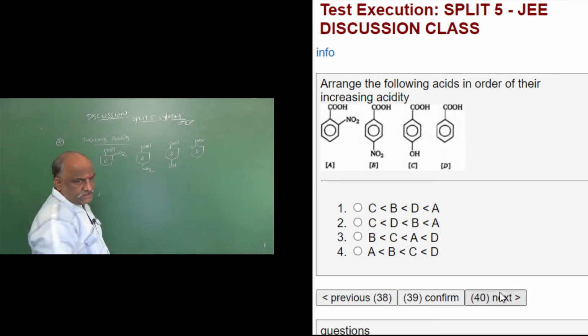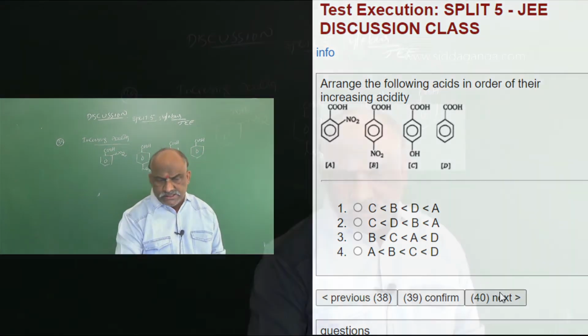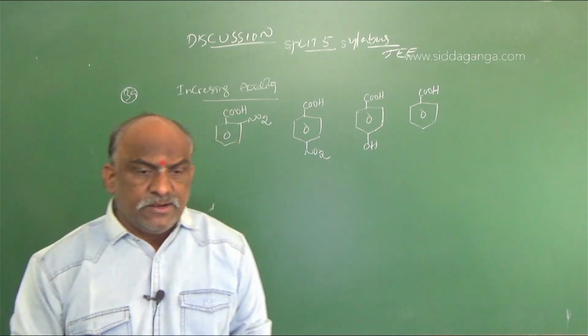So 4 examples were given: orthonitrobenzoic acid, paranitrobenzoic acid, parahydroxybenzoic acid and benzoic acid.